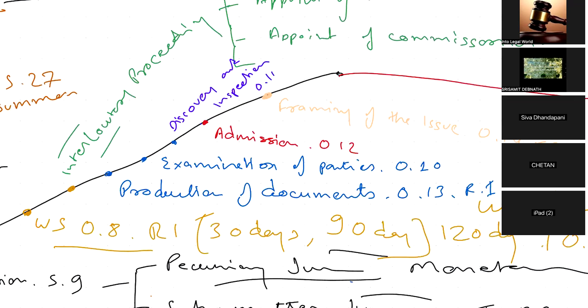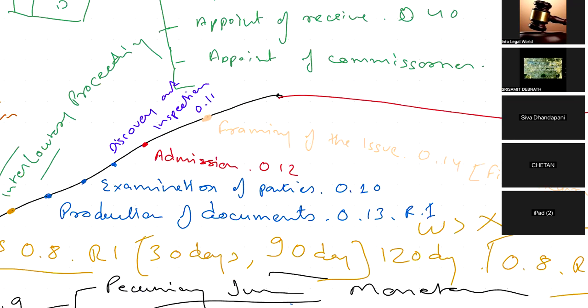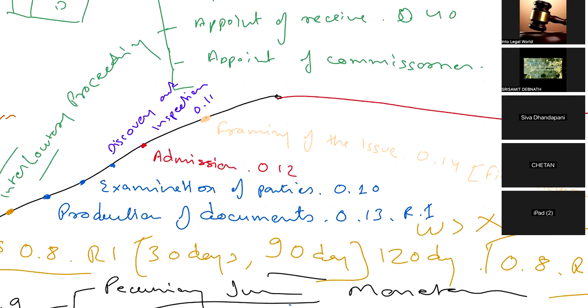Then we have talked about discovery and inspection of documents under order 11. Then we have talked about admission under order 12. And then there is framing of issues.